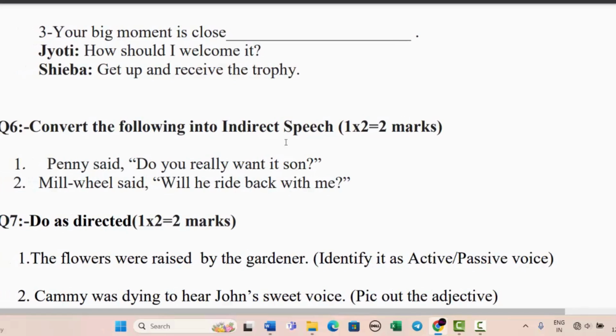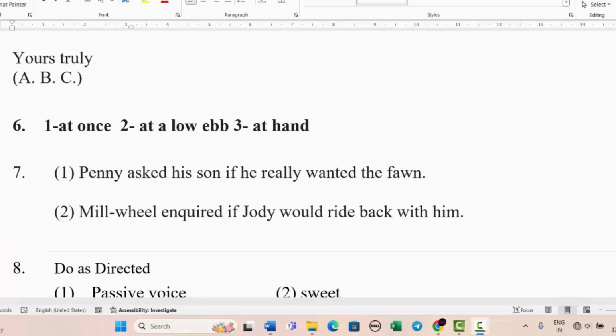Question 6 is basically convert the following. Convert the following into indirect speech. The first one is: Penny said, "Do you really want it, son?" Now, when we'll be converting it, we'll be writing it like this. Penny asked his son if he really wanted the phone.